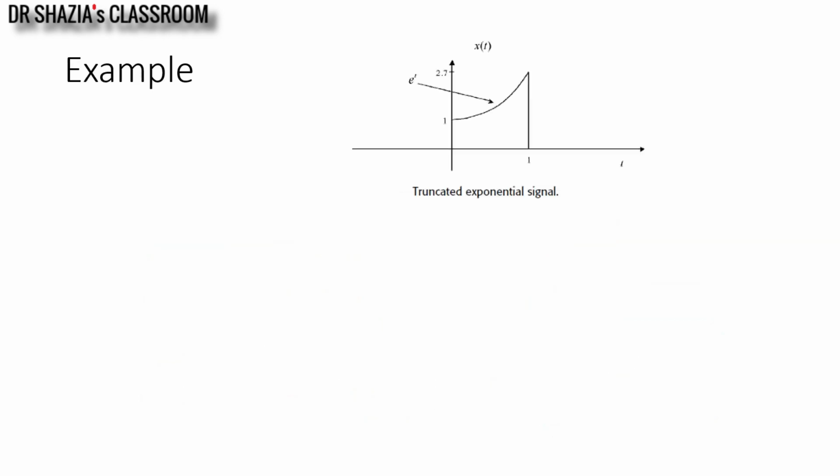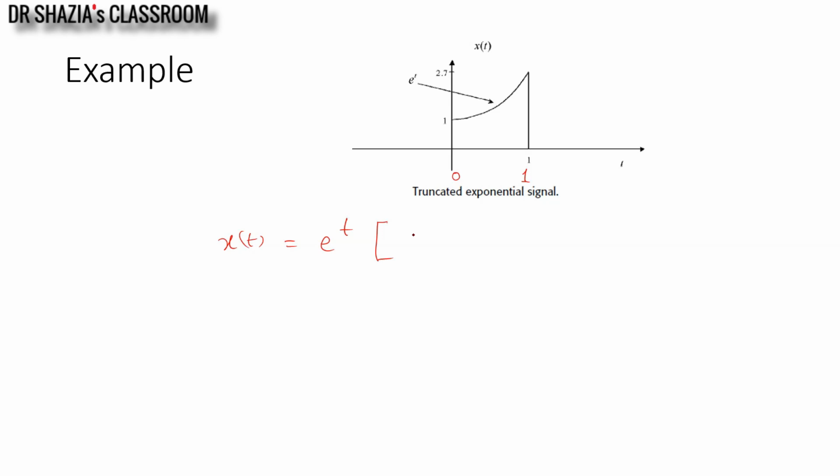So now I will take another example which will be a little more complicated than what we discussed in the previous example. Here I have considered a truncated exponential signal. This signal is e to the power t but for a duration of 0 to 1. So this duration I will generate with the help of unit step function as a gate function. So in this case, x of t is e to the power t for an interval 0 to 1.